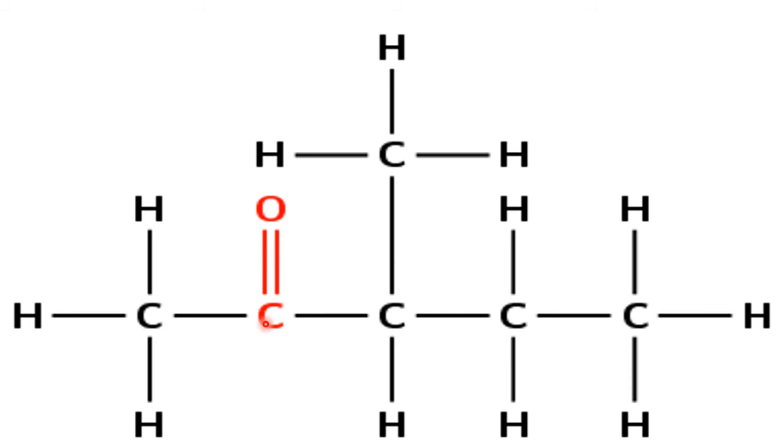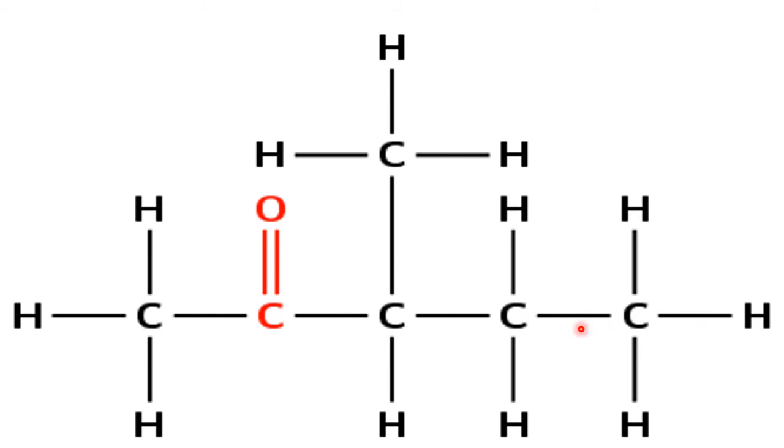This should get the least number. That means you have to number from left to right or right to left. You have to number from left to right, so that this gets the least number 2. So accordingly you number 1, 2, 3, 4 and 5. So it is a pentane family.